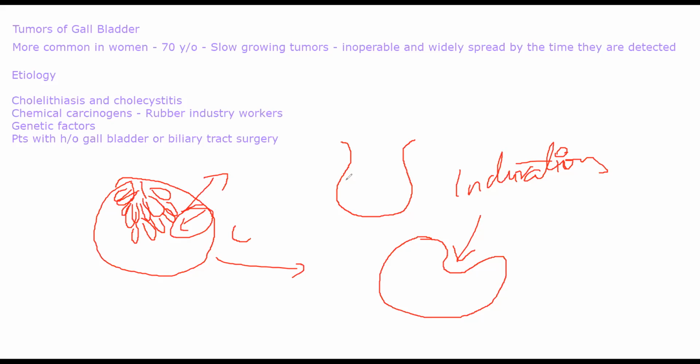Now, microscopically, if you look into these tumors, these cancers are mostly adenocarcinoma, developing from a glandular structure. They can be either papillary type or infiltrative type. Most of them are adenocarcinomas. Sometimes, 5% of the times, they'll be developing from squamous cells. So they are squamous cell carcinomas. I'll just write them down.